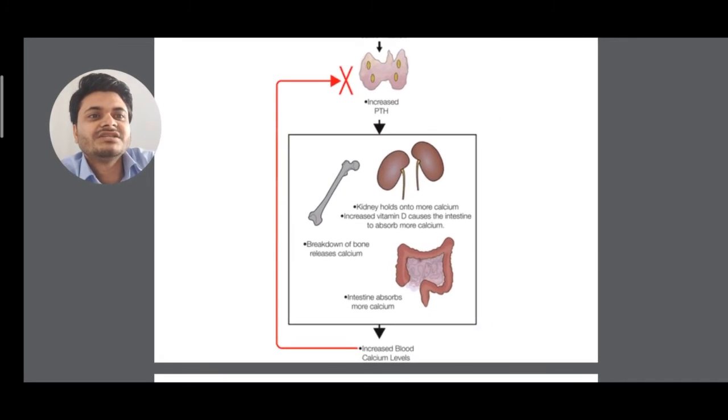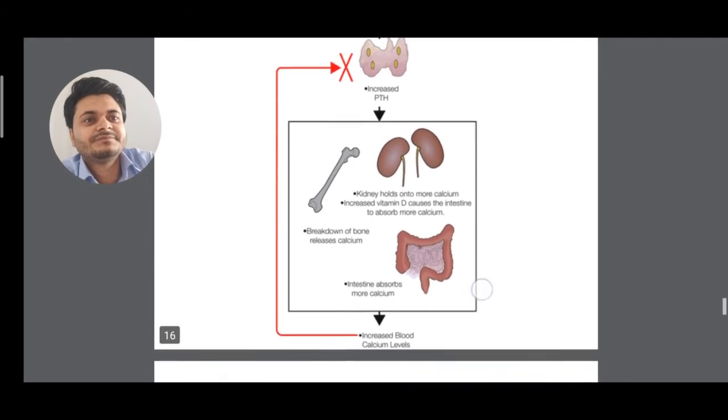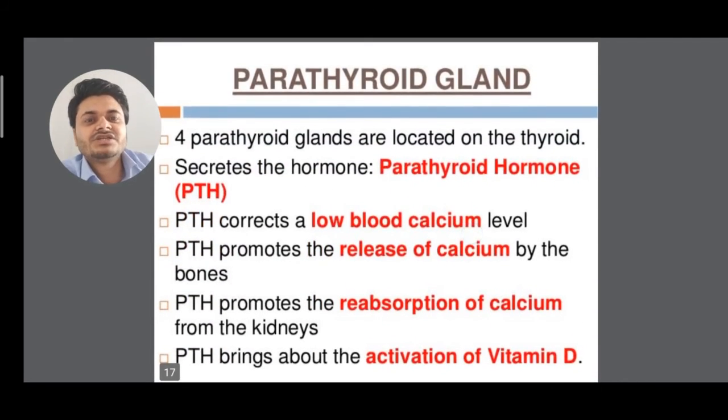If the blood calcium increases, then again the inhibition takes place. The function of the parathyroid glands: as I have said, 4 parathyroid glands are located on the thyroid. It secretes a hormone called parathyroid hormone, clear? And its function is to correct a low blood calcium level. It promotes release of calcium by the bone, it promotes reabsorption of calcium from the kidney, and it brings about activation of vitamin D.